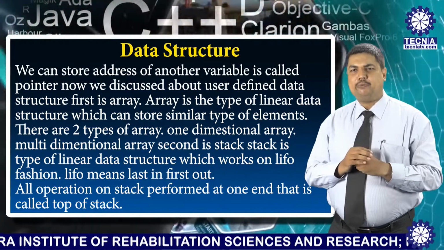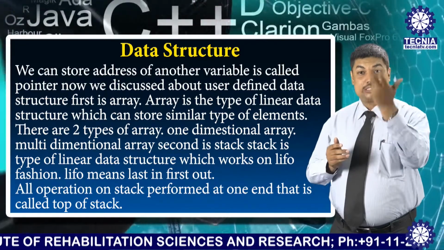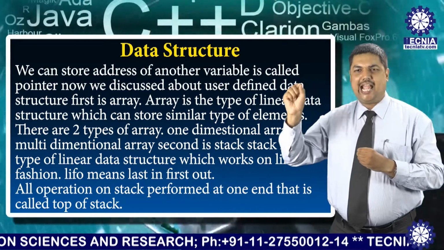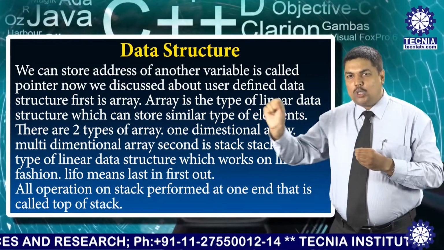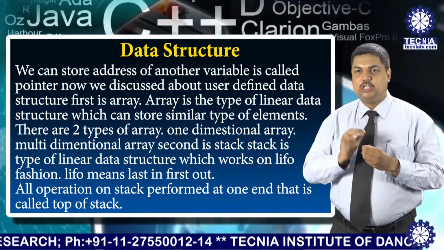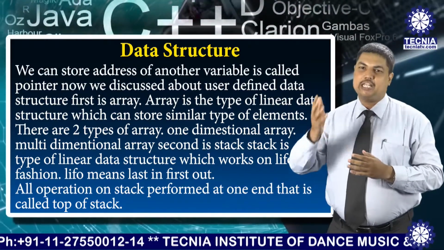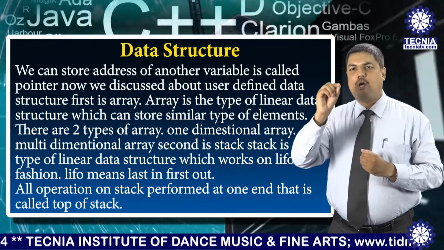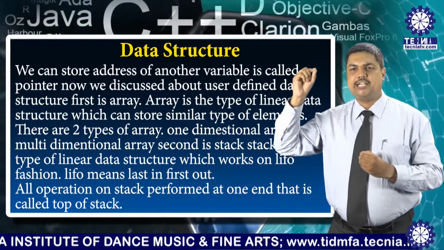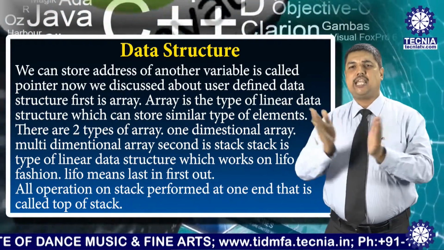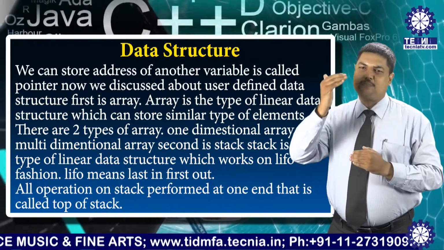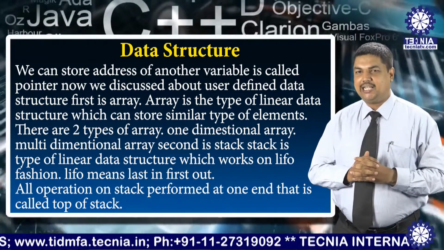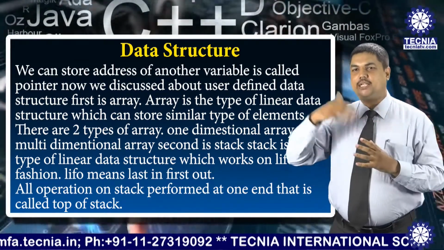Another type of array we can use is the character array. Say that the name is Technia. We can store it as T-E-C-N-I-A, Technia, meaning all the characters are of the same type. When we specify marks or percentages, then we define here 10.5, 10.6, 10.7, 10.8, 10.9. What is this? This is the same type of data which can be specified in the array. This is the array. Do you understand this type of array well? Now we move on to the next type of data structure.